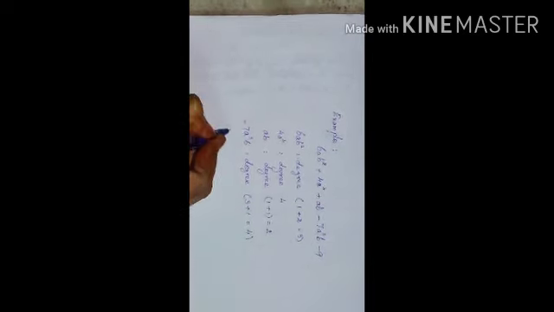So now the degree of the given algebraic expression is nothing but the maximum degree obtained from the 5 different terms of the expression. So the first one is 3, the second one is 4, the third one is 2, and the last one is 4. So 4 is the maximum value.